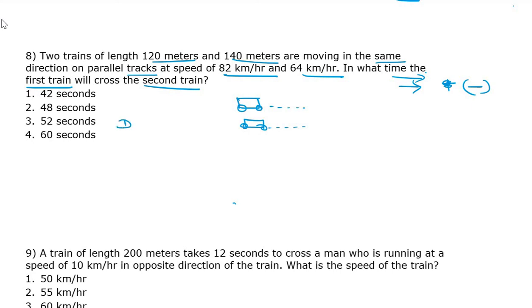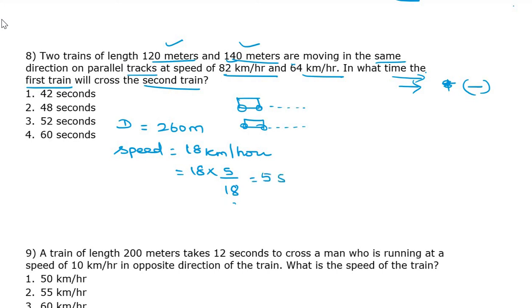What is given? D means the length of the first train plus the length of the second train, so 260. Speed equals relative speed, so we have to subtract 82 minus 64, that is 18 kilometer per hour. Again we need to change to meter per second. 5 by 18 gives 5.